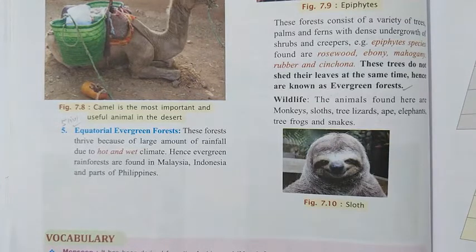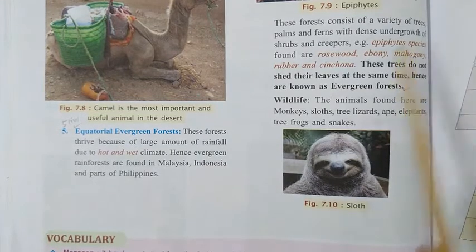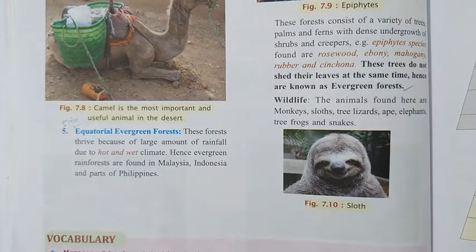The first layer is very tall trees, another is medium height trees, and then the short height trees, and even on the ground there is heavy undergrowth. So there are many different types of creepers and shrubs also found there. So the whole region is very, very dense.